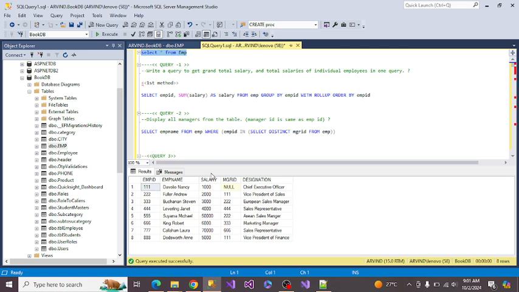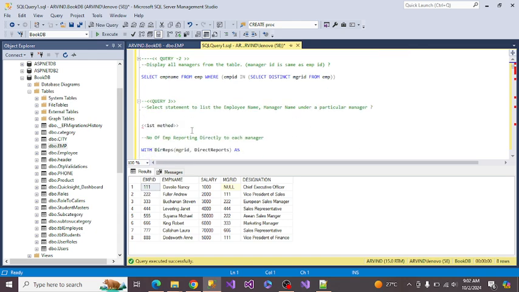The VP is reporting to the chief executive officer, a VP for sales and a VP for finance. It is similar real-time data that I have created for you.